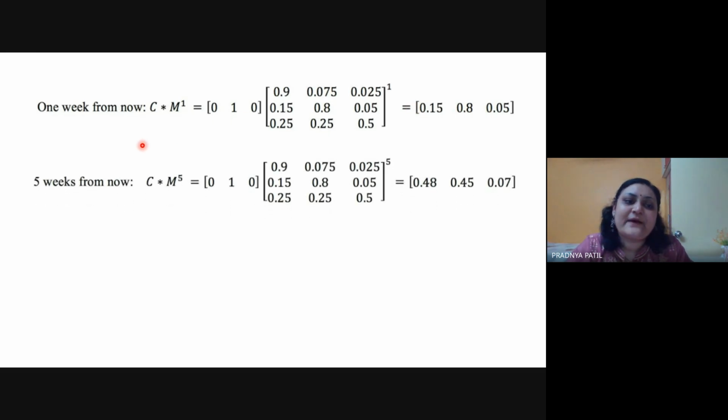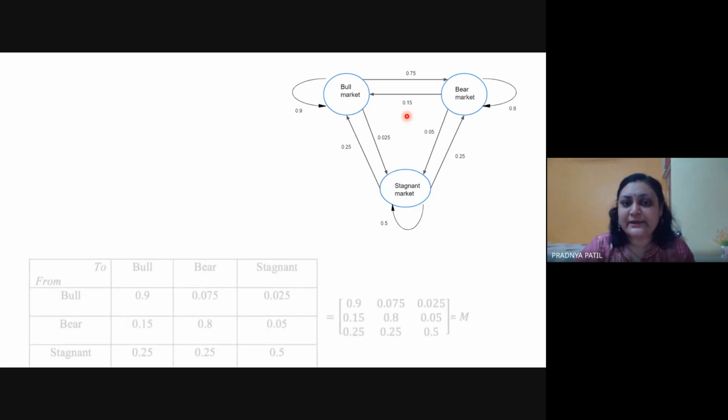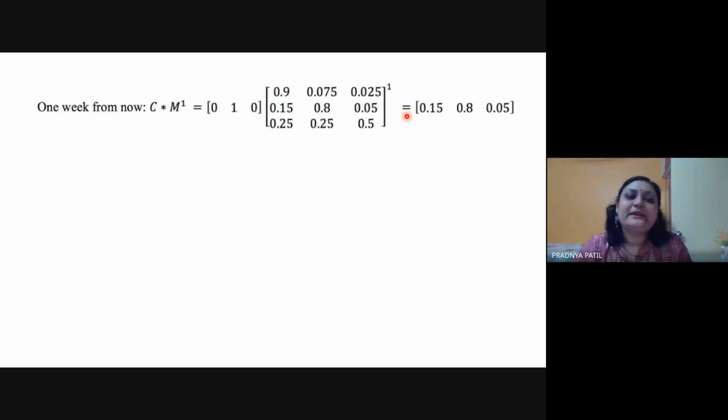Then let's say for 5 weeks from now. So this is for 5 weeks. We need to multiply this M raised to 5. Why are we doing this? Although it's in terms of weeks, we are raising the power to only 5. Why? Because every week we are observing the situation and we have calculated these probability values. But in another example, let's say you are working on a pizza burger restaurant, so at that time if I want to work with 1 week, that means 7 days.